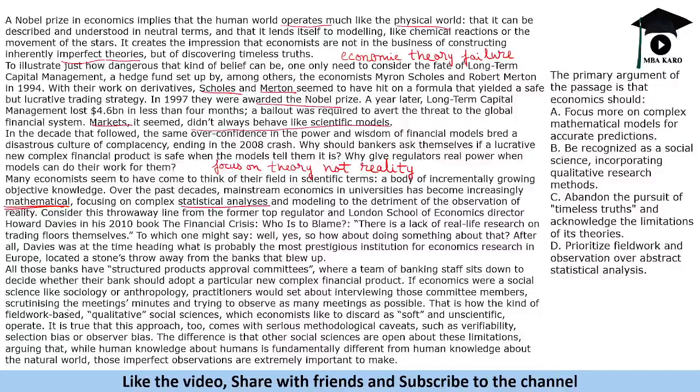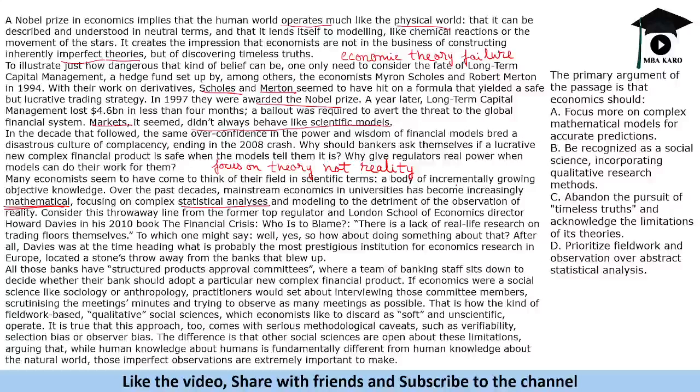If economics were a social science like sociology or anthropology, practitioners would set about interviewing those committee members, scrutinizing their meeting minutes and trying to observe as many meetings as possible. That is how the fieldwork-based qualitative social sciences, which economics is likely to discard as soft and unscientific, operate.